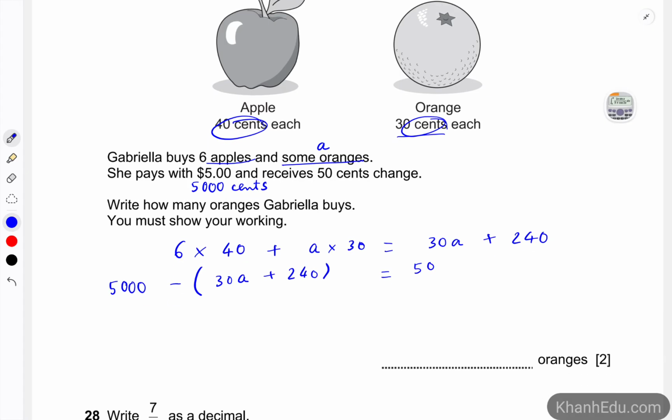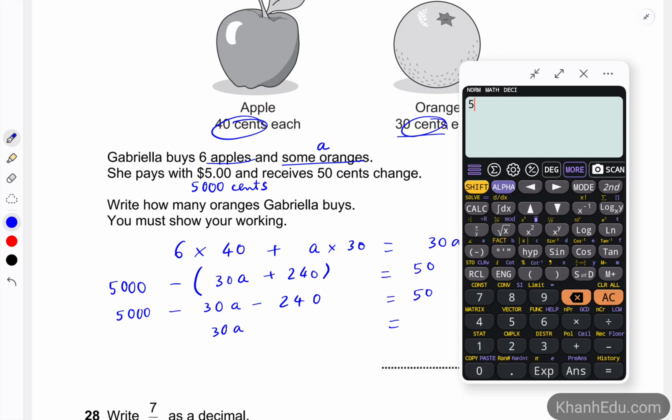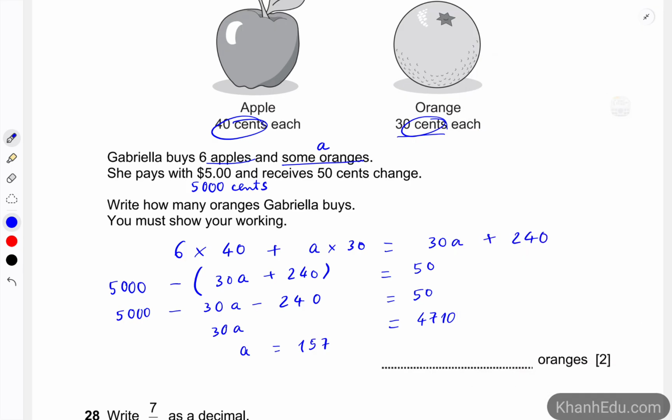And then it's time to solve for A in this equation. So we have, open the bracket, minus 30A minus 240 equals 50. So 30A is 5,000 minus 240 minus 50, and then divided by 30. So we have A is 157.